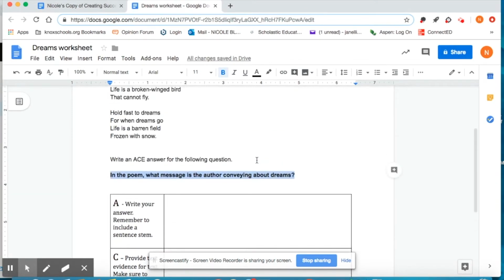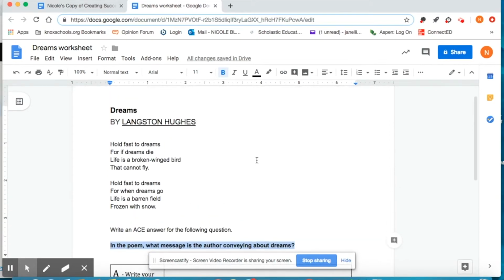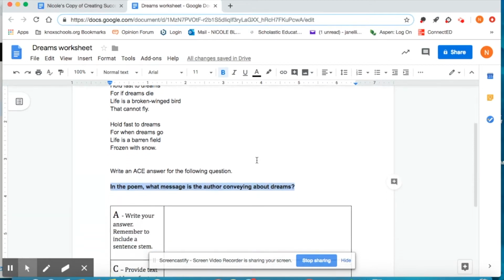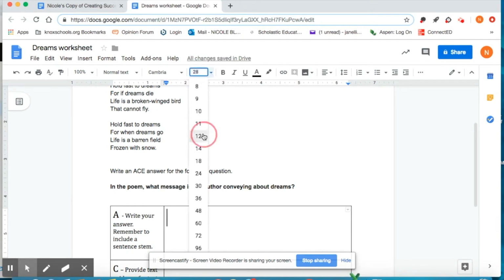So the question is, in the poem, what message is the author conveying about dreams? So I'll read the poem. Hold fast to dreams, for if dreams die, life is a broken-winged bird that cannot fly. Hold fast to dreams, for when dreams go, life is a barren field frozen with snow. So the answer to my question, what message is the author conveying, would be